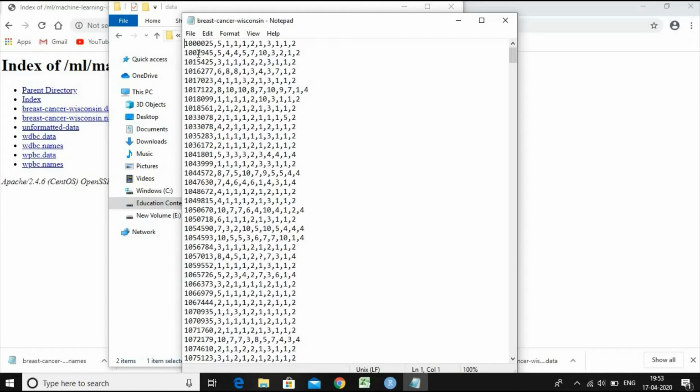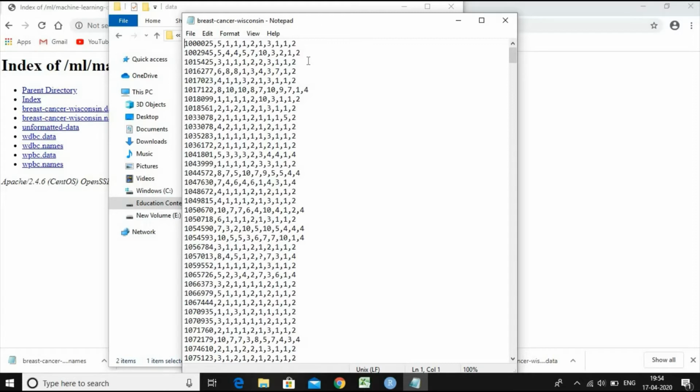The patient code, this ID, is given over here. So each row indicates a patient record, an instance of tumor occurrence, and the tumor cell sample has been taken and tested. The various measurements have been taken under 9 variables, and the final one, the 10th variable, is a dependent variable which defines the class of the tumor as breast cancer, either benign, and the code is 2 for benign, and the code is 4 for severe condition of the tumor.